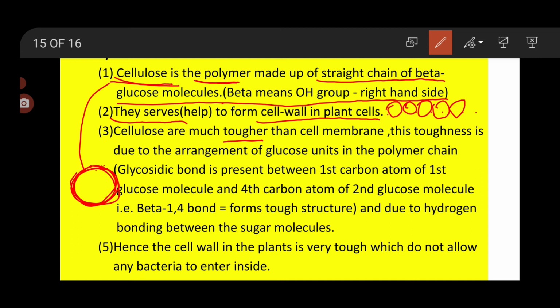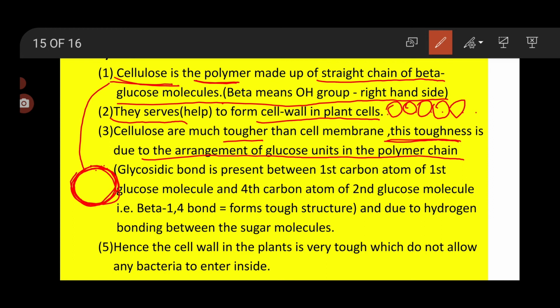So this reason you should know. Cell wall is always tougher than cell membrane, because cell wall is made up of tough material, that is cellulose. Why is this cellulose so tough? This toughness is due to the arrangement of glucose units in the polymer chain. Okay, how are they arranged? What type of arrangement is there?